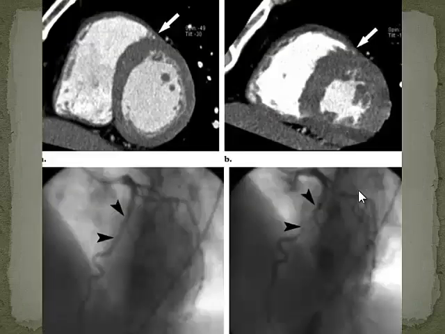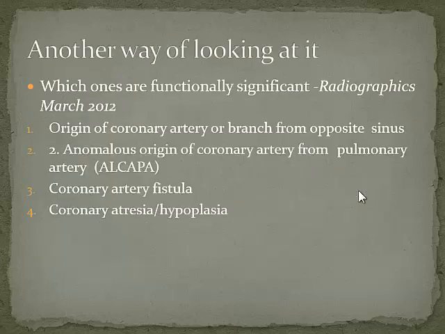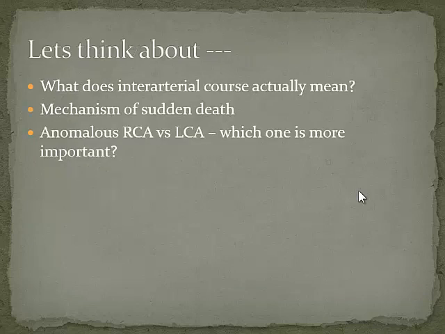Now, of all these courses, I'm not going to go into any of this because I think we're running short of time, but I'm going to spend some time on what I've just told you. Of all those different anomalies, I said I will slow down and concentrate on the coronary arteries arising from the opposite coronary sinus and taking the courses that they do. Of all the courses that they can take, pre-pulmonic, subpulmonic, interarterial, retro-aortic, it is the interarterial course that worries us the most, because that is the one where the artery gets squashed between your aorta and your pulmonary artery. Okay?